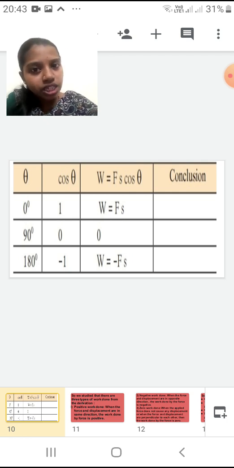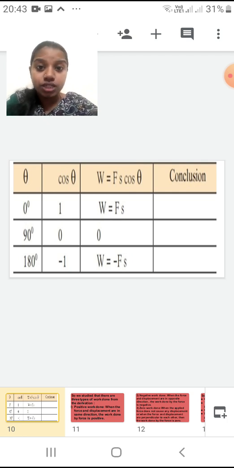Theta value will change as the work done changes. If it is positive work done, theta value will be 0. If it is negative work done, theta value will be 180, and if it is zero work done, theta value will be 90 degrees. From the word perpendicular you should understand that the theta value is 90 degrees. Is it clear students?